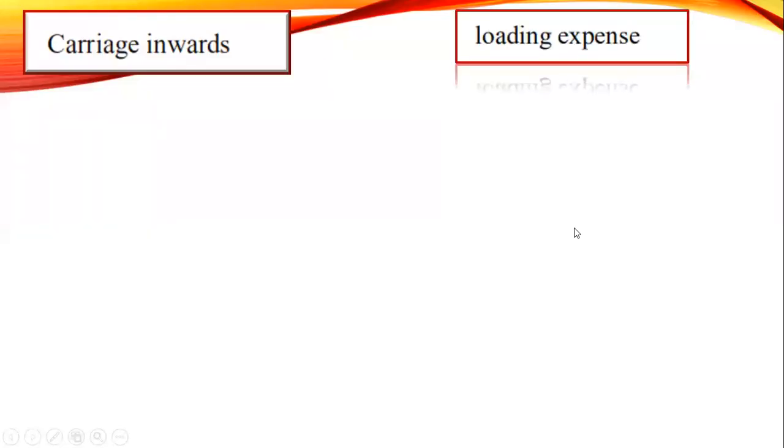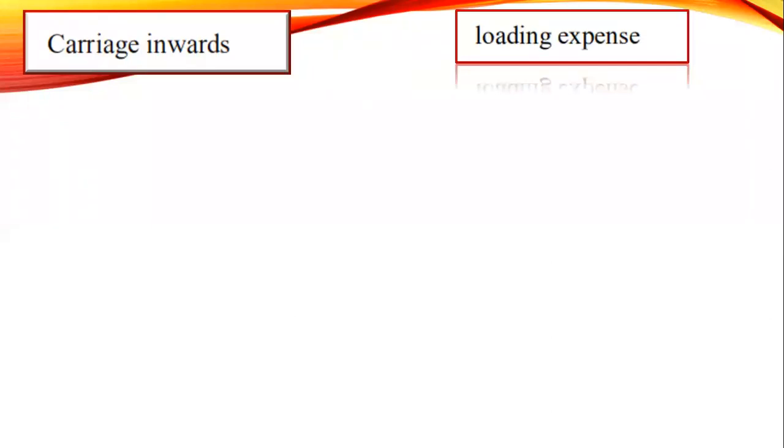Now, loading expense. As I said, you went to PETA, for example, and you bought 100 kilograms of rice. I know for sure, 100%, not even one of my students can carry 100 kilograms of rice from PETA to your place. I don't have any Hulk in my class.